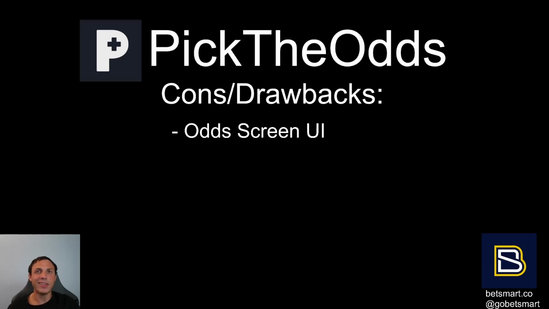For example, the odds screen on the UI I think is a little bit off. It could be a little bit better if you were capable of seeing totals and spreads or totals and money lines on the same screen instead of having those siloed independently. Now, they do that because Pick the Odds shows every single total, alternate lines included, even if it's not available at all sportsbooks, just because they have such a wealth of data. But in my opinion, the odds screen UI is a little bit off, and you should be able to customize and pick which odds you see and be able to combine different markets in one.